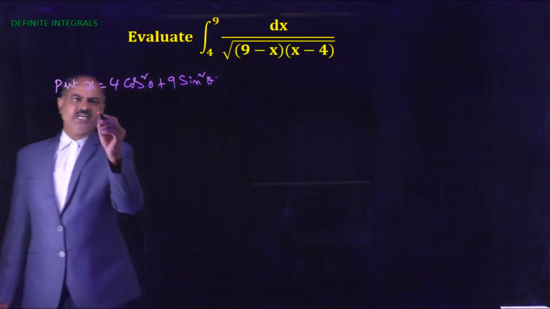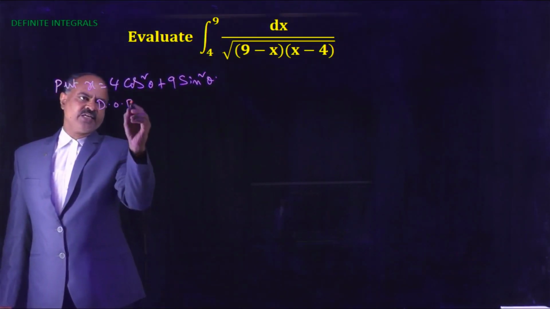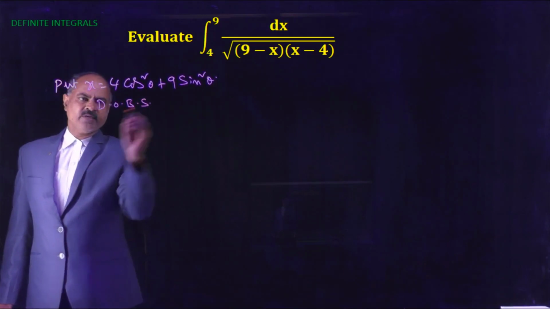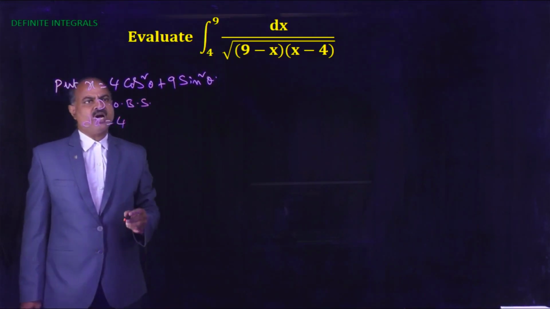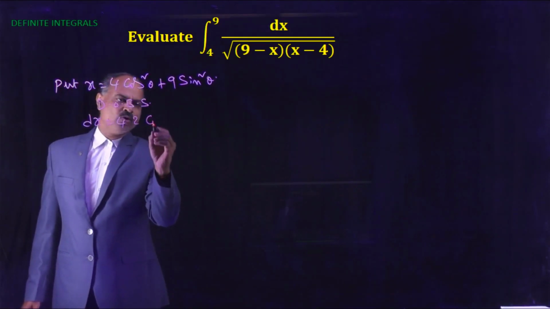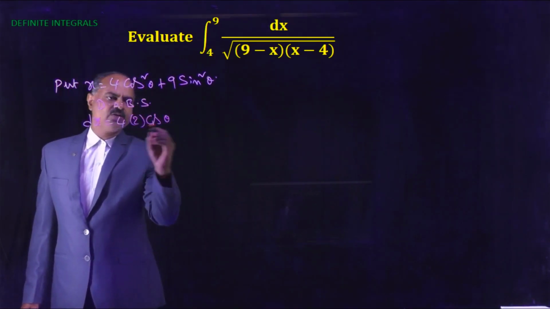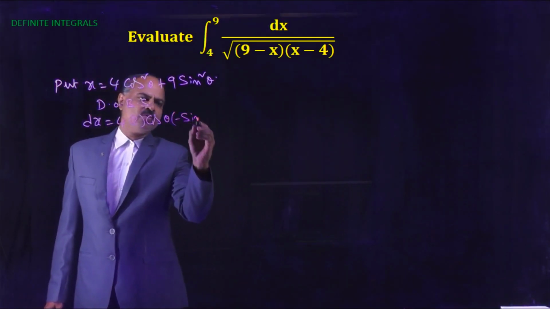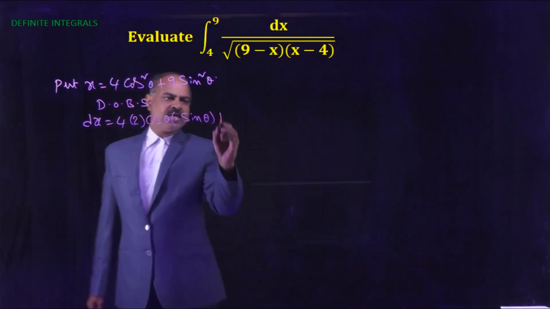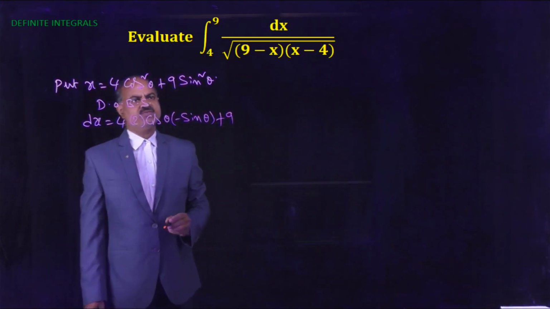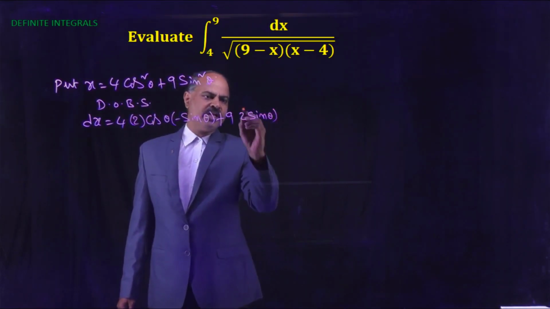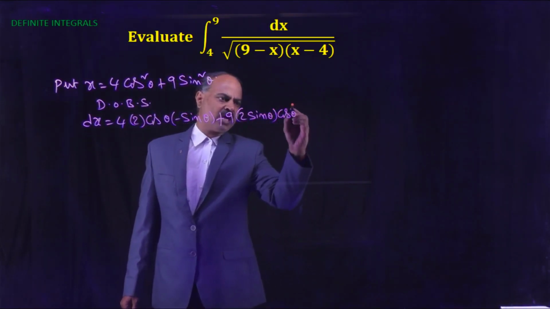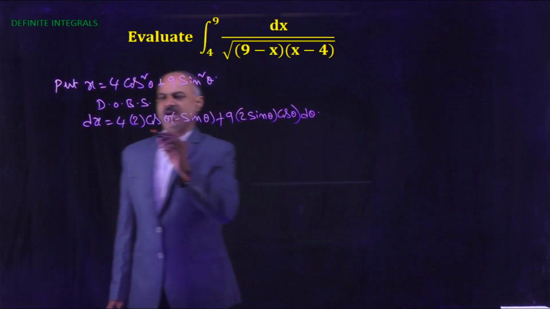So differentiate on both sides, dx equals 4 into the derivative of cos square theta, which is 2 cos theta into the derivative of cos theta, minus sin theta, plus 9 into the derivative of sin square theta, which is 2 sin theta into cos theta, into d theta.